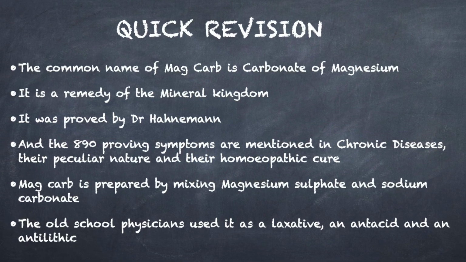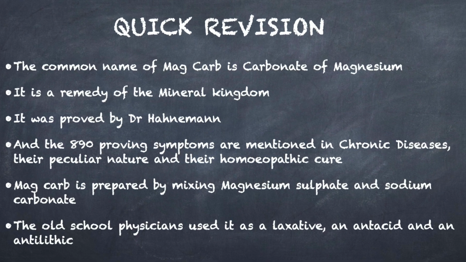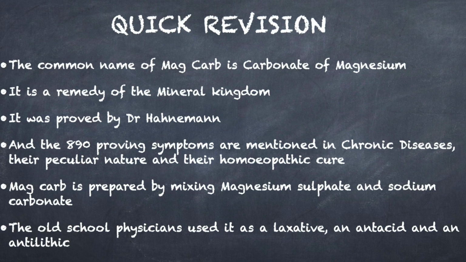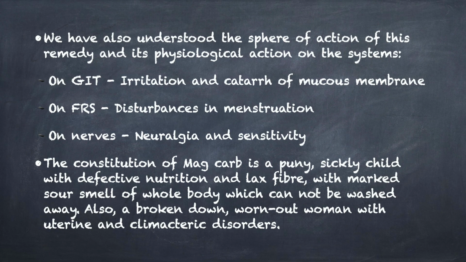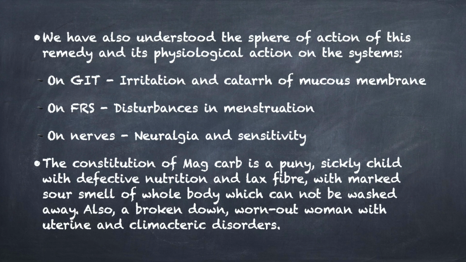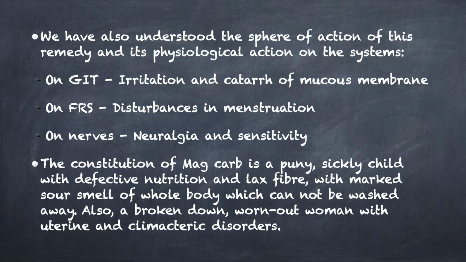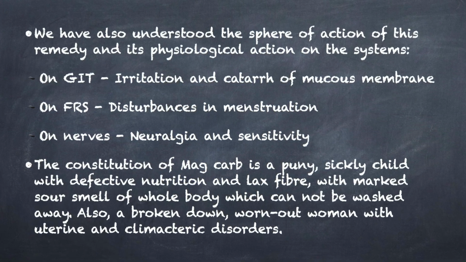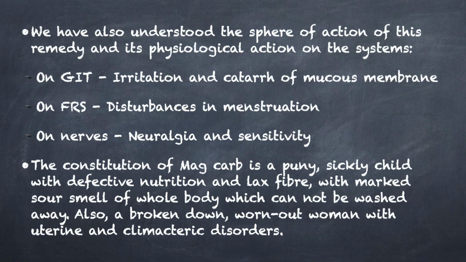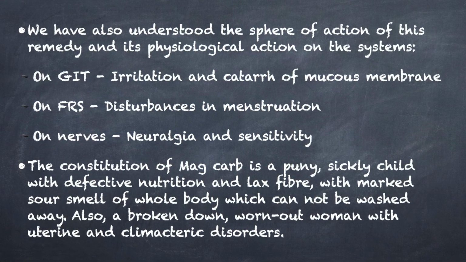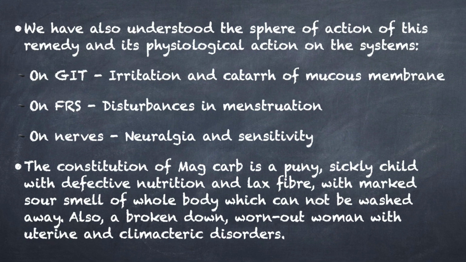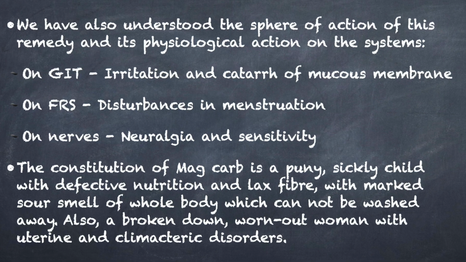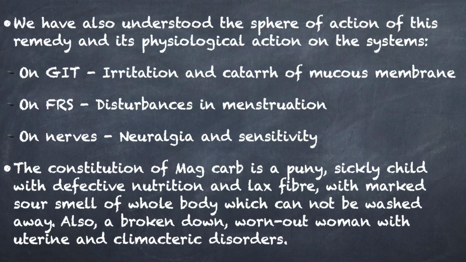Mag carb is prepared by mixing magnesium sulfate and sodium carbonate. Old school physicians used it as a laxative, antacid, and an anti-lithic. We have also understood the sphere of action of this remedy and its physiological action on the systems: on GIT causing irritation and catarrh of mucous membrane, on the female reproductive system, disturbances in menstruation, on the nerves, neuralgia and sensitivity.